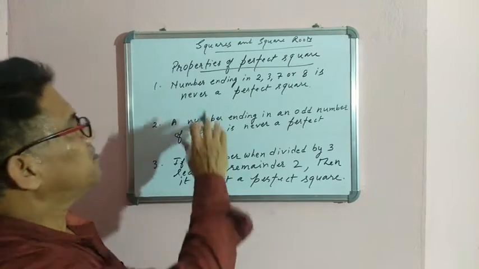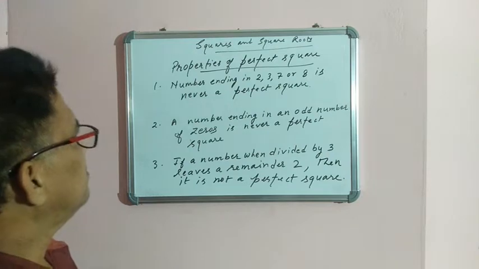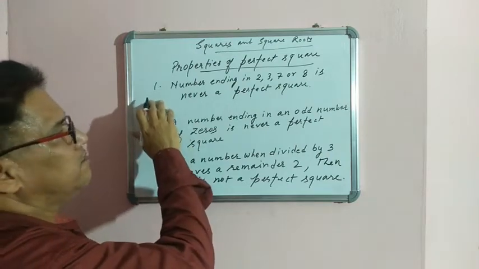Here we are going to study properties of perfect squares. So many properties are there. First, look at this one. Property first.